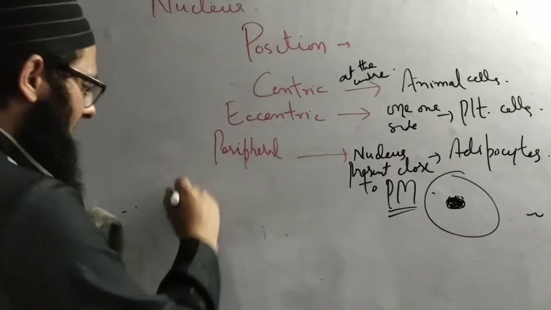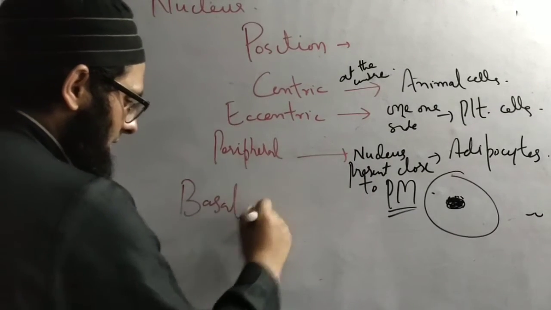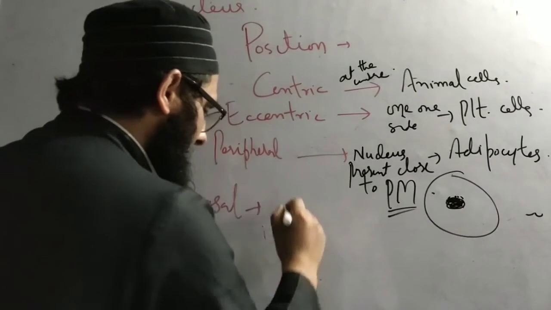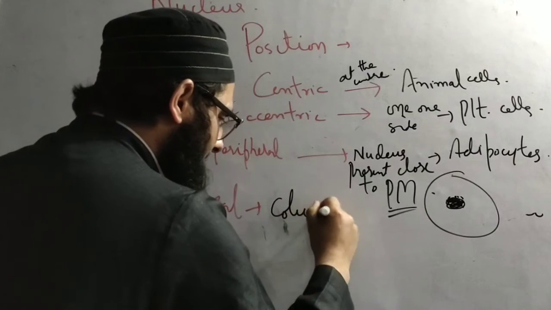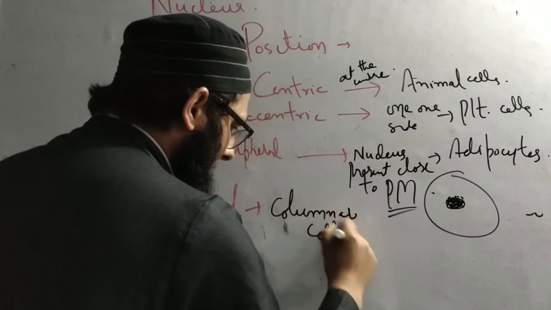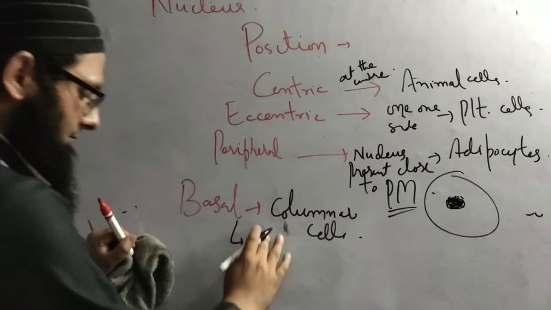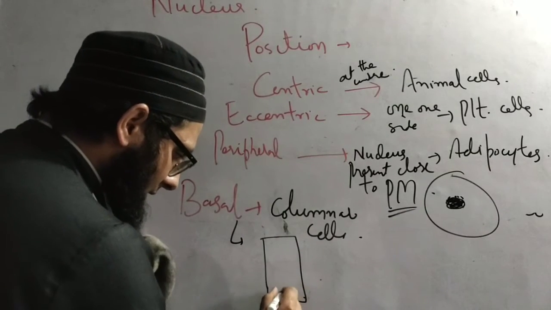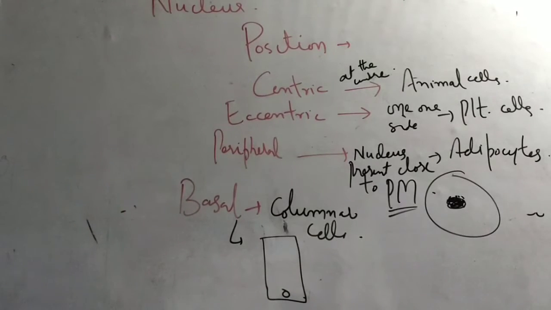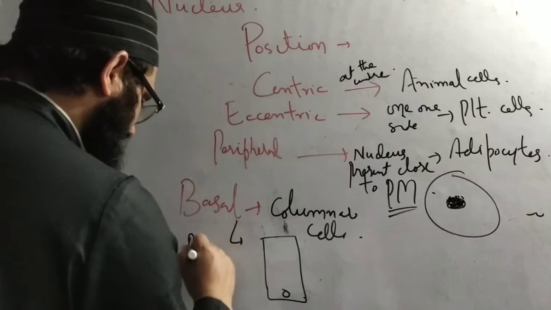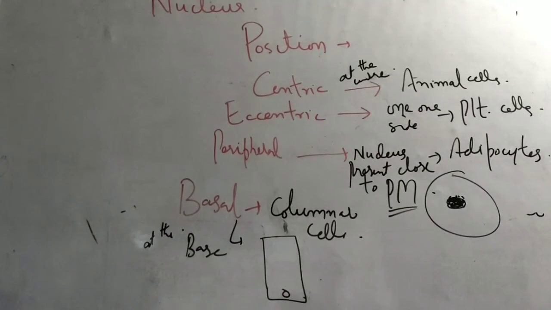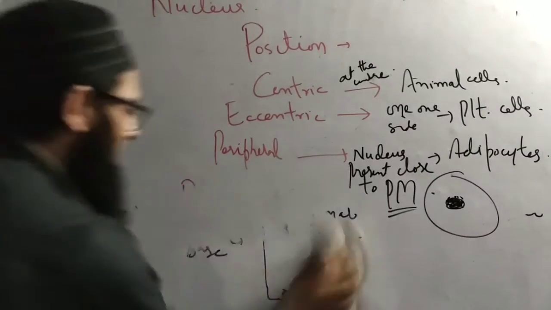We have basal as well. For example, in columnar epithelium, columnar cells. You know, columnar cells have a rectangular shape like this. The nucleus is present over here at the base. So this is about the position.